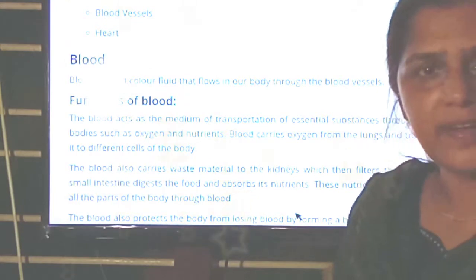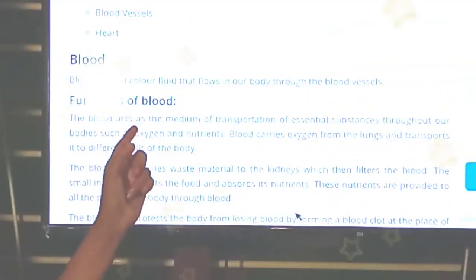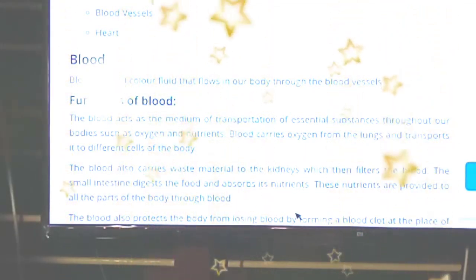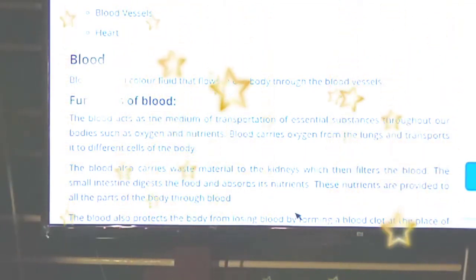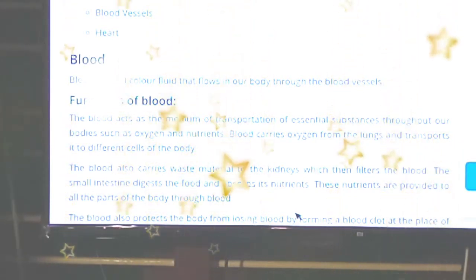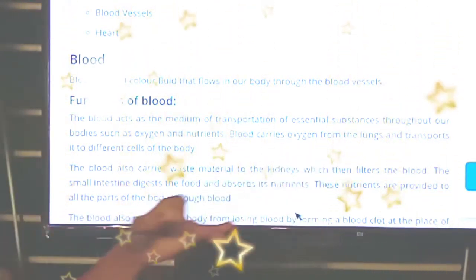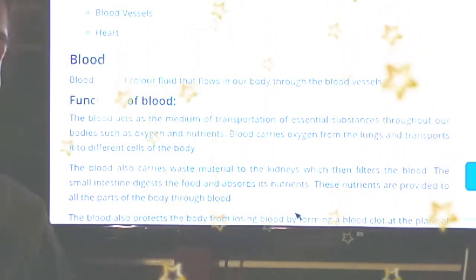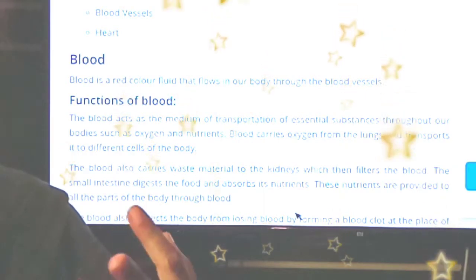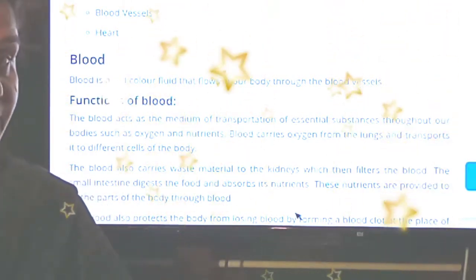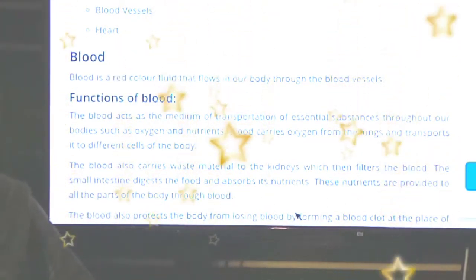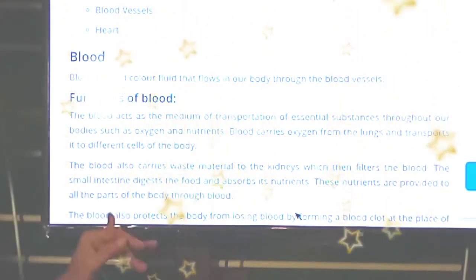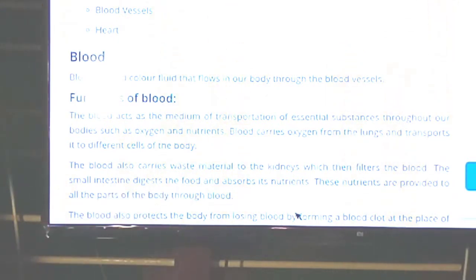Then what is the function of blood? The blood acts as the medium of transportation of essential substances throughout our body, such as oxygen and nutrients. Blood carries oxygen from the lungs and transports it to different parts of the body. At the same time, the blood carries the deoxygenated, carbon dioxide rich blood from the different parts of the body to the heart and eventually to the lungs. Blood also carries all types of waste material to the kidney.